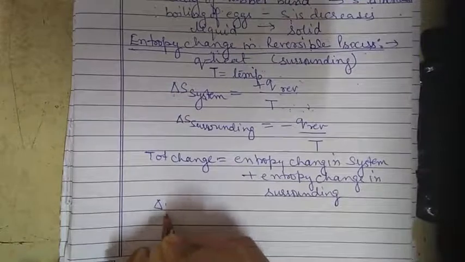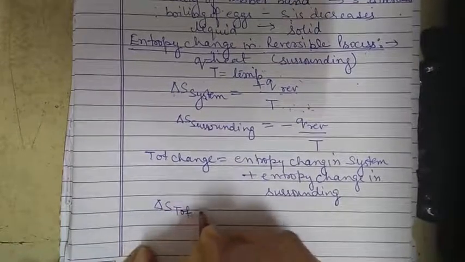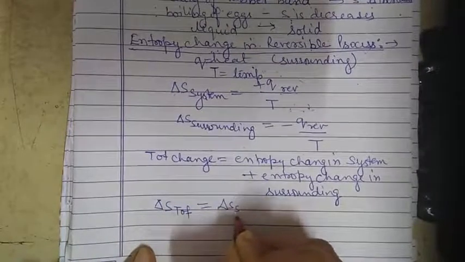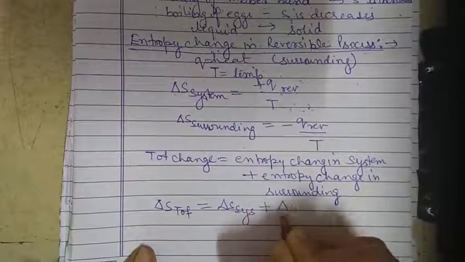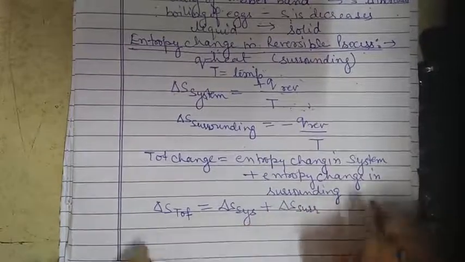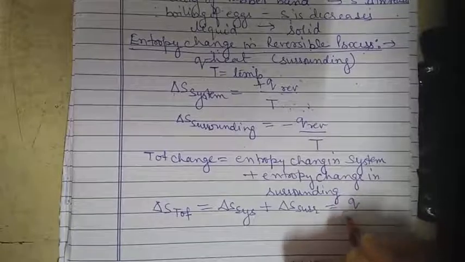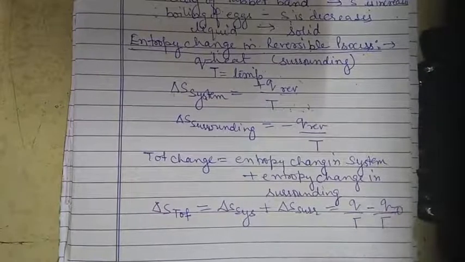So delta S total is equal to delta S system plus delta S surrounding. That is Q upon T minus Q upon T, and that is equal to 0.